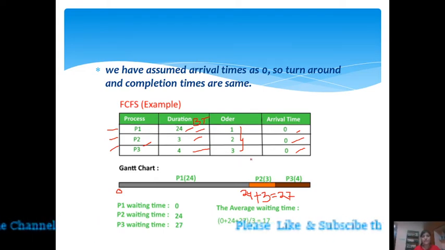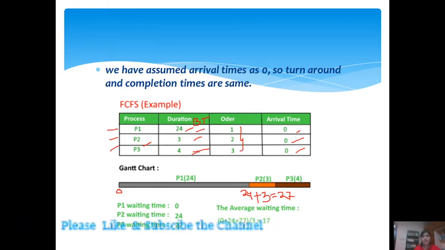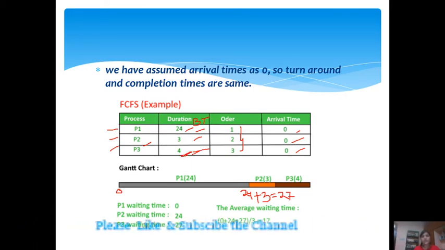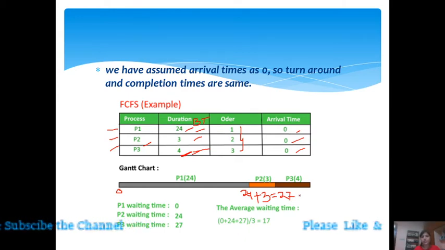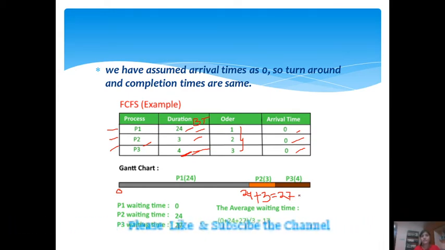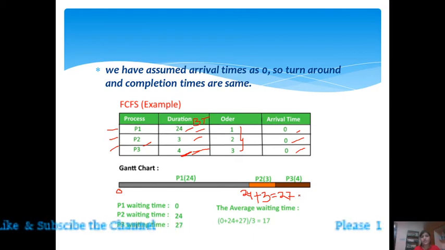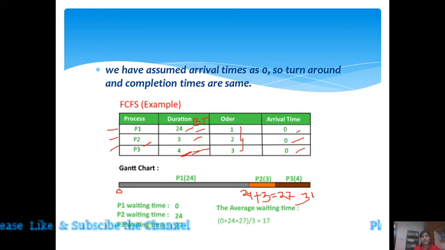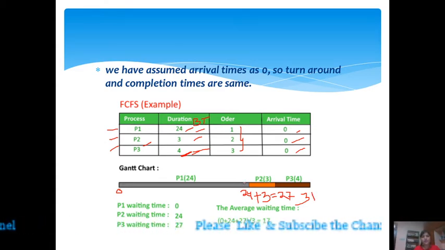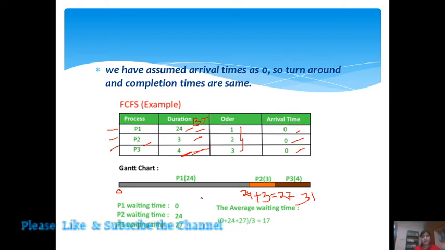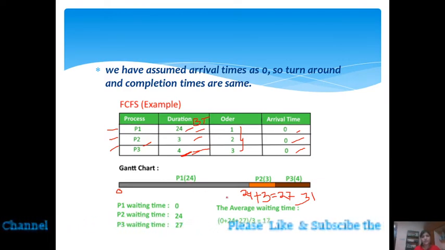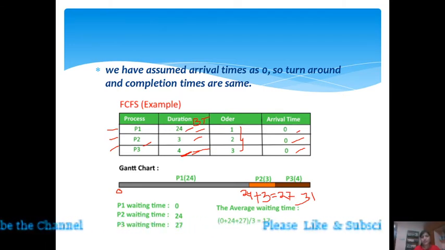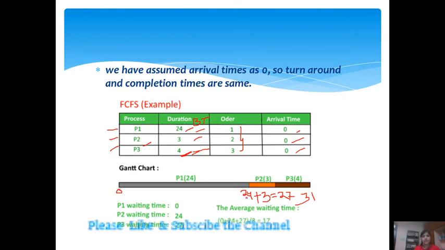Next process P3, its burst time is 4. So 27 plus 4 is what? 28, 29, 30, 31. So 31. Now the completion times of all these processes: P1's completion time is 24, P2's completion time is 27, P3's completion time is 31.